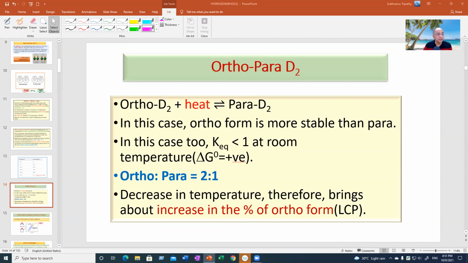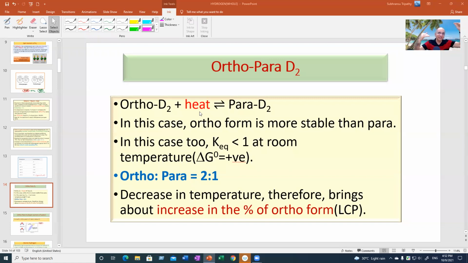Devanshu is correct. Because in the earlier case, heat was here. Here, this is heat. That means, have a look. Here, orthohydrogen is less stable than para. There, orthodeuterium is more stable than para.